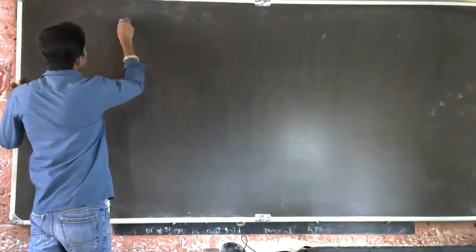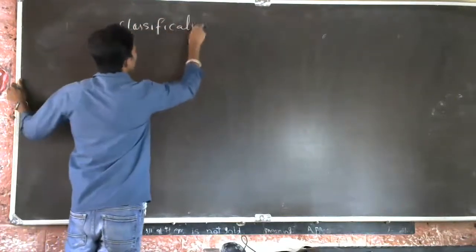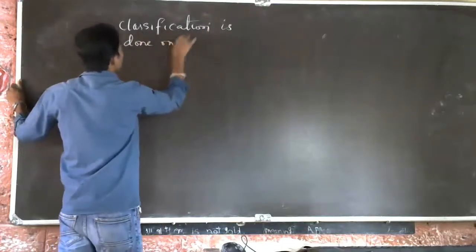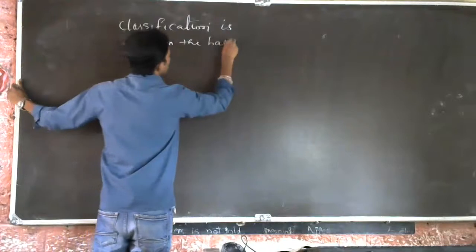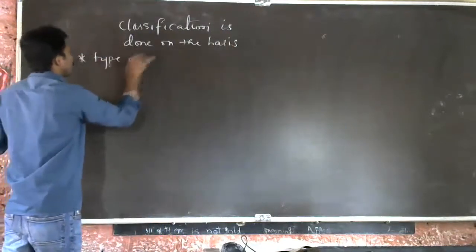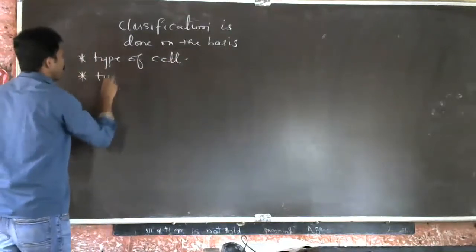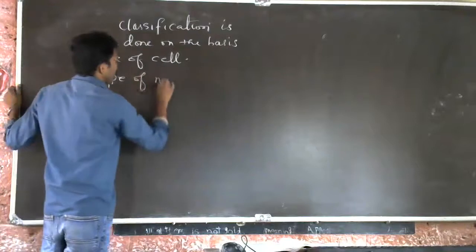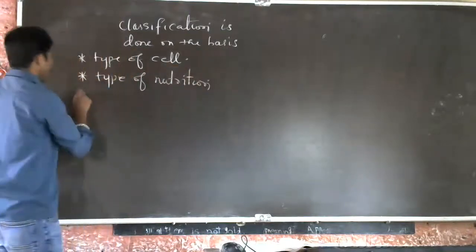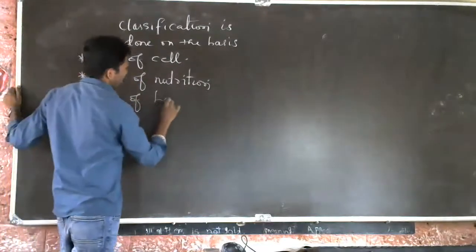See, classification is done on the basis of type of cell, type of nutrition, type of habitat.